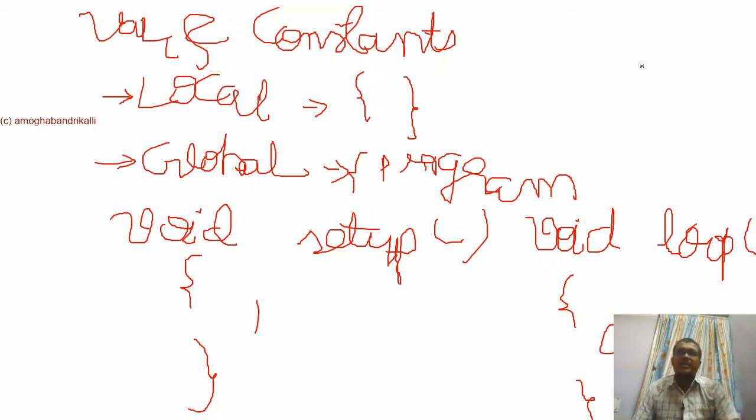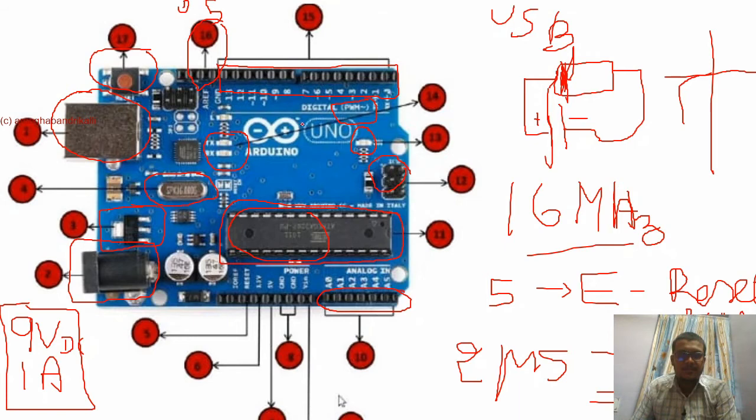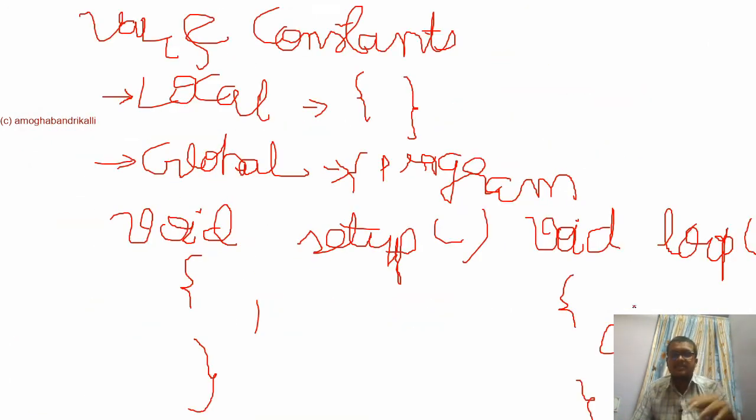Any embedded system is going to run for any number of times when power is given to it, and all these devices are called embedded systems. Hence whatever you write inside this void loop will be executing forever whenever power is given. Hence the symbol of Arduino is like this. It will be executing this loop an infinite number of times.